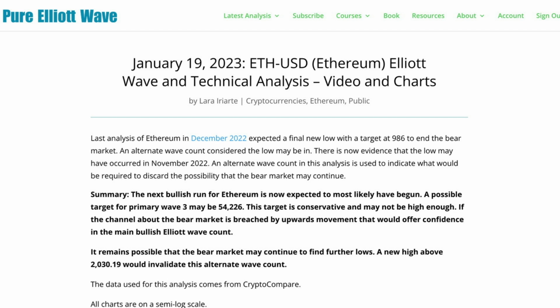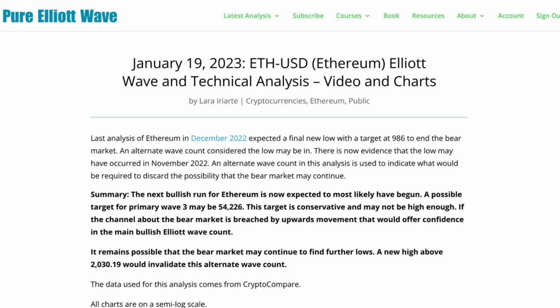So today, my main Elliott Wave count is bullish, and I'm expecting a really strong bullish run. The strongest bullish run we've yet seen for Ethereum, I expect, is ahead in coming months, maybe a couple of years away. It will take its time. It will move with strong volatility when it's got upward movement, but it will still have deep corrections along the way. That's absolutely normal behavior for these markets.